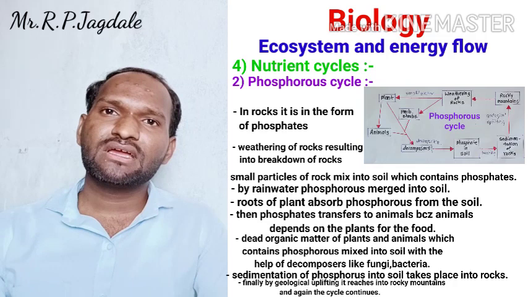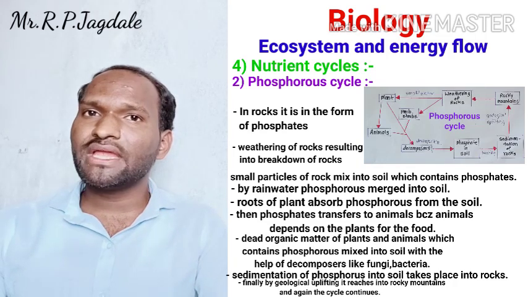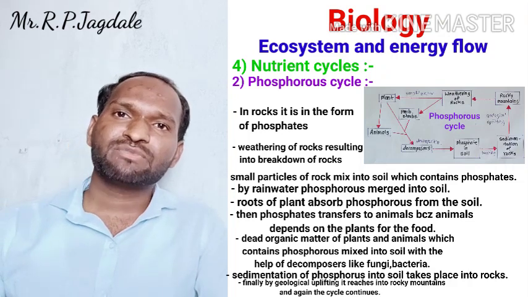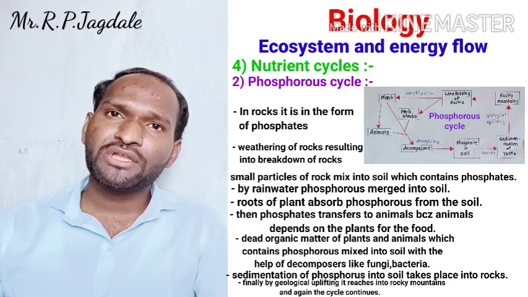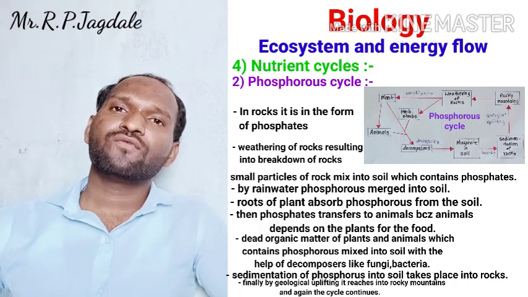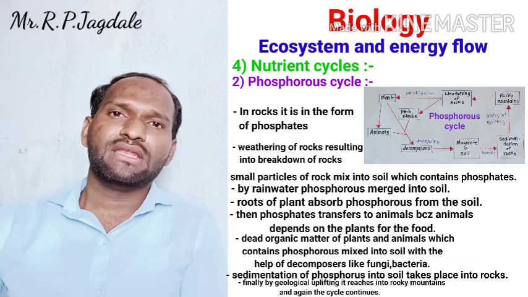So it is a cycle of phosphorus. In this entire cycle, there is no elimination or loss of phosphorus. It is recycling again and again. So this is about the phosphorus cycle, which is very important in the case of living forms.